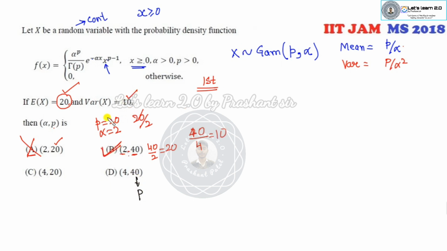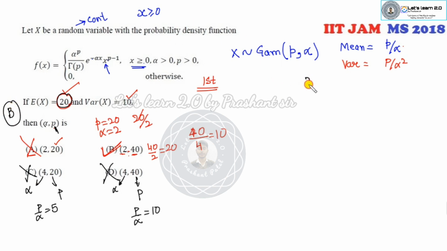So this is the right answer. You can check about here. This is my P and alpha is my first parameter. So what is P over alpha? It is 10, but we need a 20. So this option is cancelled out. This is my P, this is my alpha. So P over alpha will be 20 over 4, which is 5, but we need a 20. So the right answer is B.